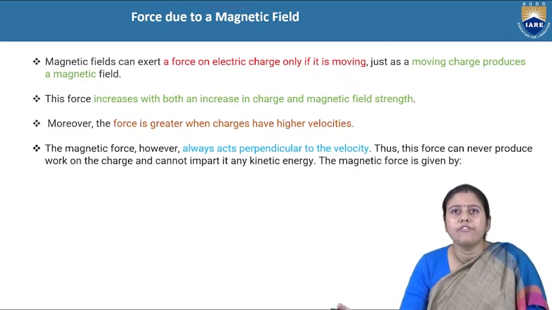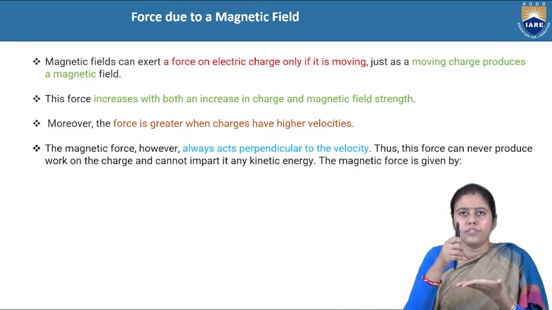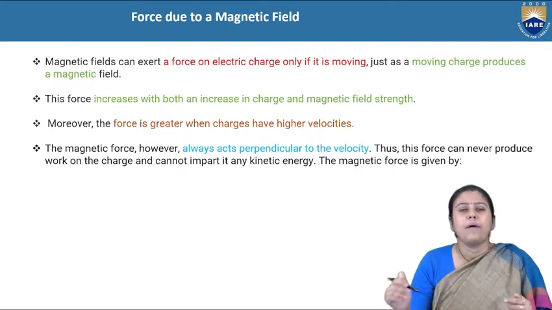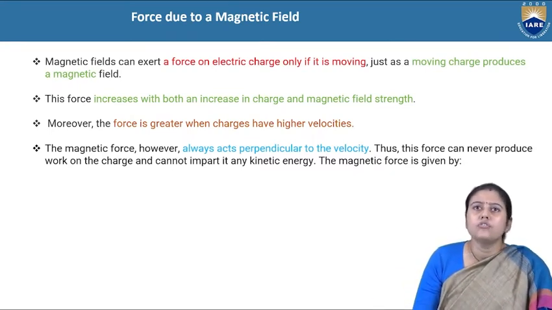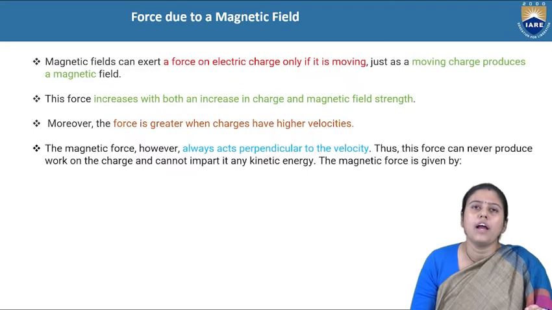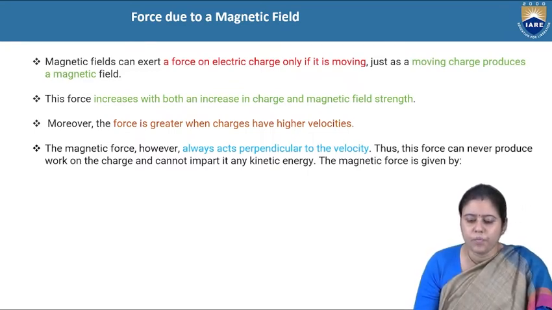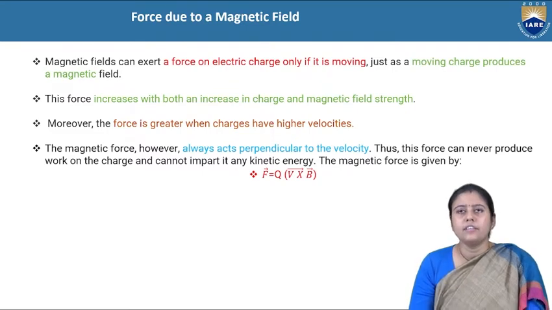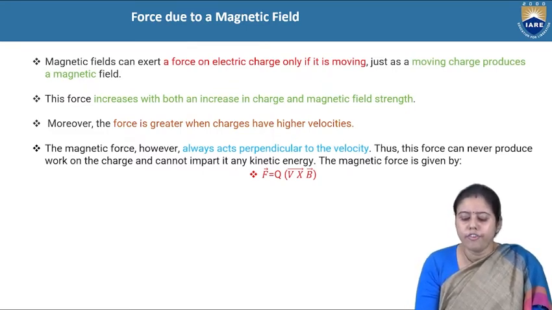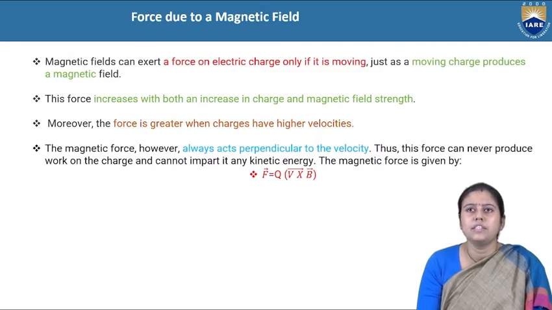But as the magnetic force acts at 90 degrees, perpendicular to the velocity, the work done will be zero, which means no change in kinetic energy. And we can write force is equal to Q V cross B, where Q is the charge, V is the velocity, and B is the flux density.